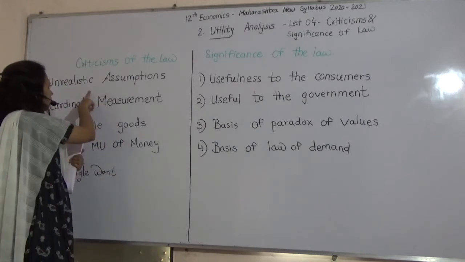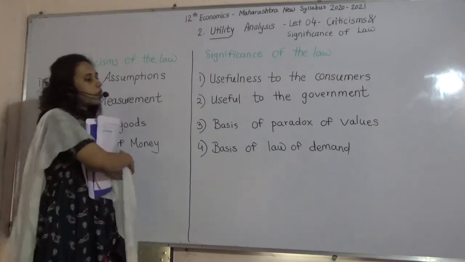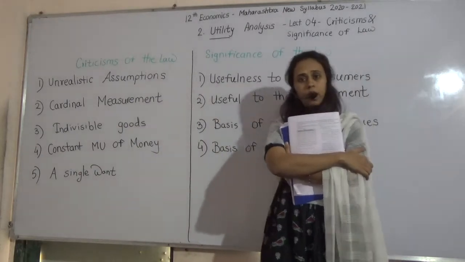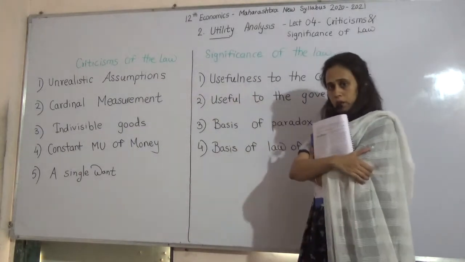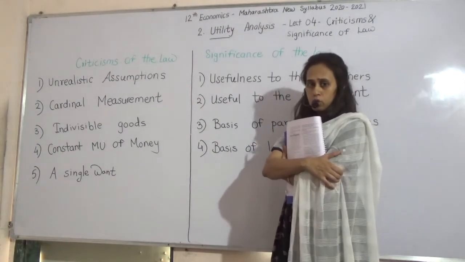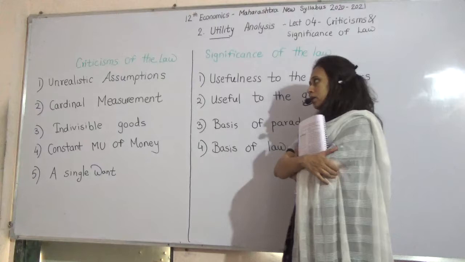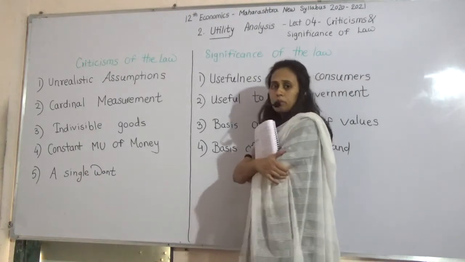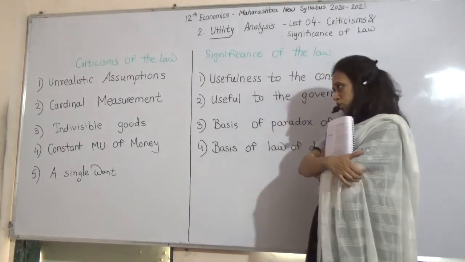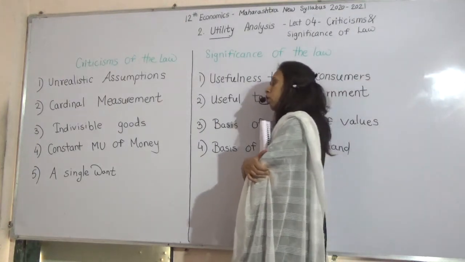First is unrealistic assumption. If you remember, in the assumptions we have studied, there is homogeneity. Homogeneity means whatever you are going to consume, size, shape, color should be same. Then habits, likes should remain constant throughout the law.